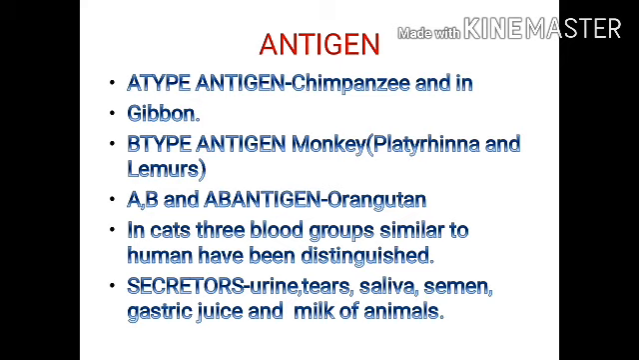Now coming to the secretor. The secretor is nothing but the secretion which is obtained in the animal: urine, tears, saliva, semen, gastric juice and milk of animal. This secretor will have the antigen in the body fluid. So the antigen with the secretion or body fluid is said to be secretor.